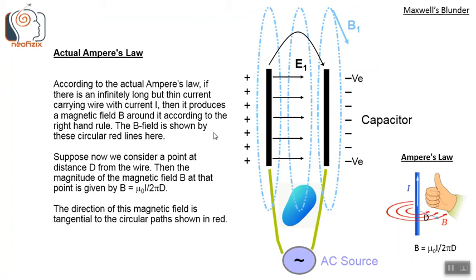According to the actual Ampere's law, if there is an infinitely long but thin current carrying wire with current I, then it produces a magnetic field B around it according to the right hand rule. The B field is shown as these circular red lines here. Suppose now we consider a point at distance d from the wire. Then the magnitude of the magnetic field B at that point is given by B equals mu naught I divided by 2 pi d. The direction of this magnetic field is tangential to the circular paths shown in red.